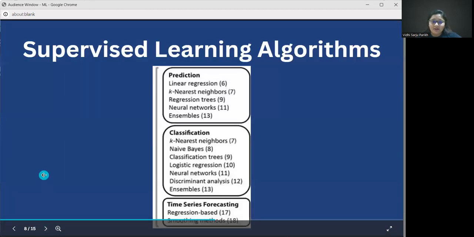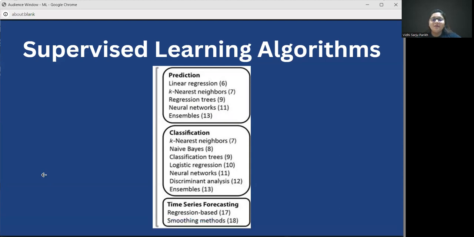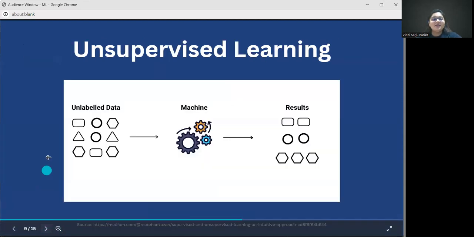These are some of the algorithms of supervised learning. I'll give you a minute to go through all of these, and then we'll proceed with unsupervised learning. Okay, now let's proceed with unsupervised learning.